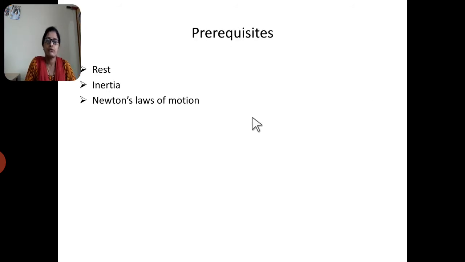Before studying the frame of reference, one should know about rest, inertia, and Newton's laws of motion, as the frame of reference is based on them. There are three laws of motion.